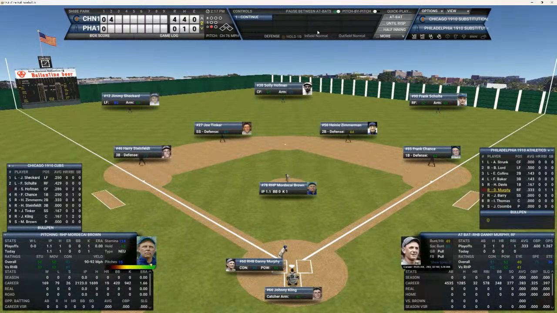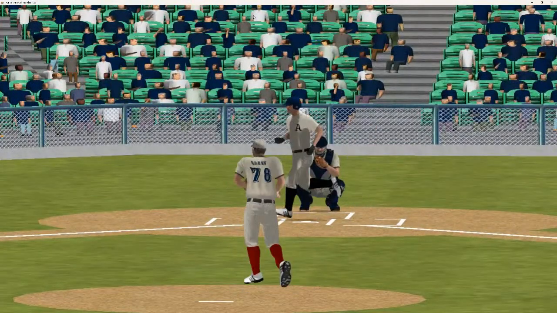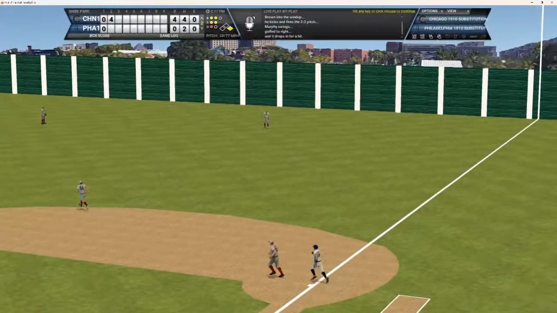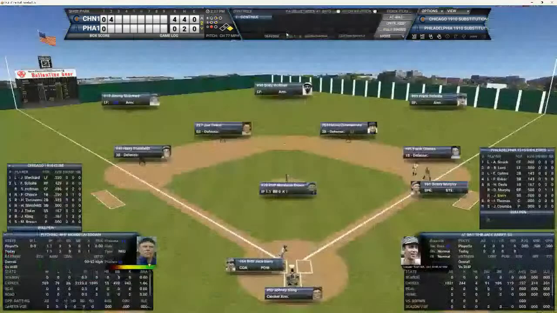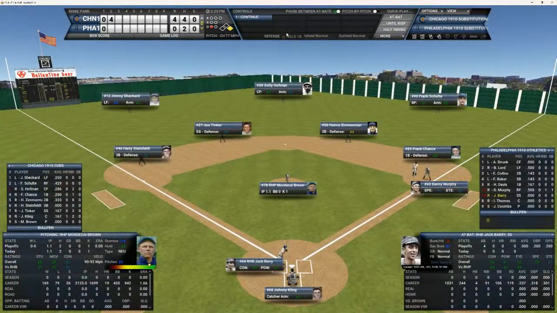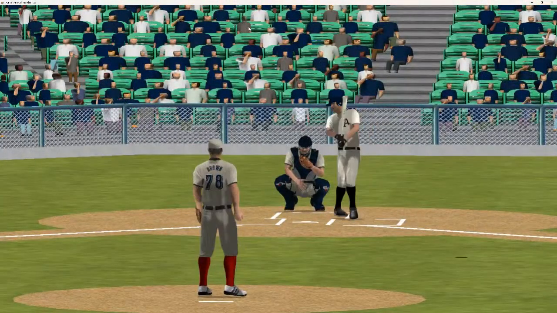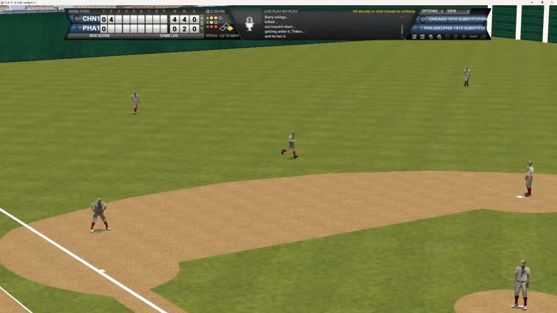Here comes Danny Murphy. Murphy is batting .333. He's got an RBI in this series. Here's the 2-2 pitch. It was a big RBI double in the bottom of the 9th to tie the game up, and that's going to be a base hit for Murphy in the right field. So the Cubbies got a runner on now for Jack Barry, and Barry's 0 for 4. Here's the 2-1 pitch to Barry, and that ball is lifted in the left field. That should be out number 2, and it is.